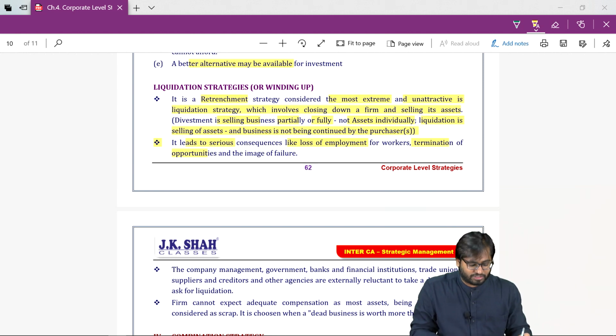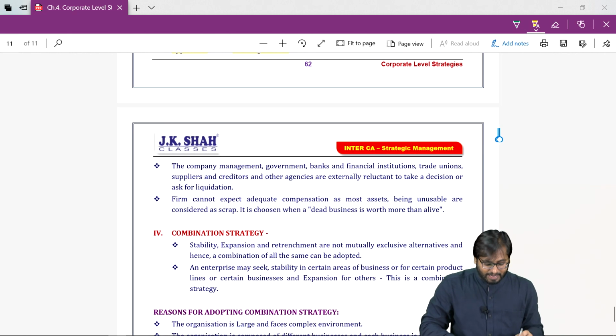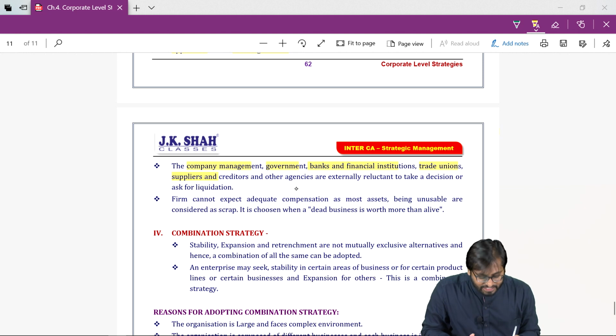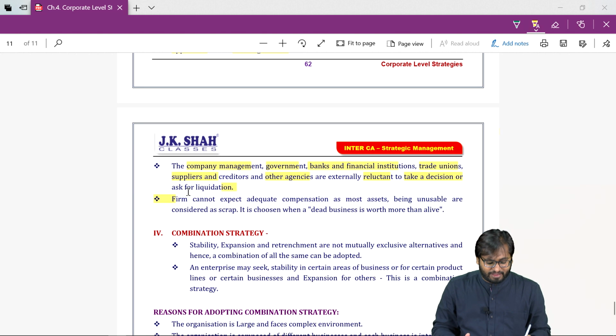They could have expanded the business, they could have done so much, but they will not be able to do so. The image of failure, stigma. The company management, government, banks, financial institutions, trade unions, suppliers, creditors and other agencies are reluctant to take a decision or ask for liquidation. Why? Because many stakeholders are involved, right?